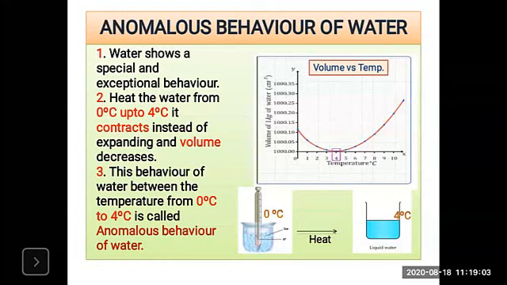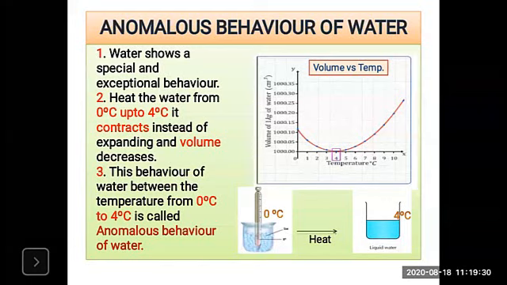Instead of expanding, the water contracts at 0 degree Celsius. Look at the graph at the temperature 4 degree centigrade. You have seen that the volume is decreasing, right? So volume decreases here, that is at 4 degree Celsius. So instead of expanding, the water contracts.